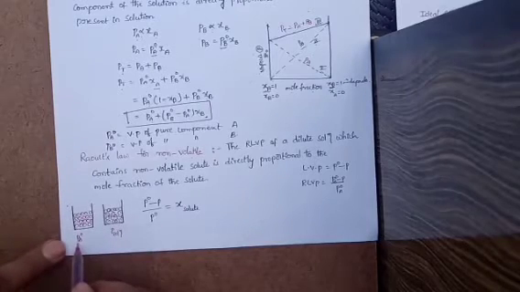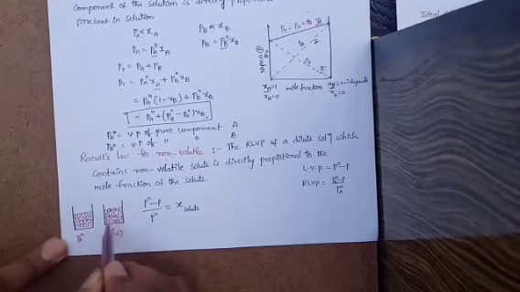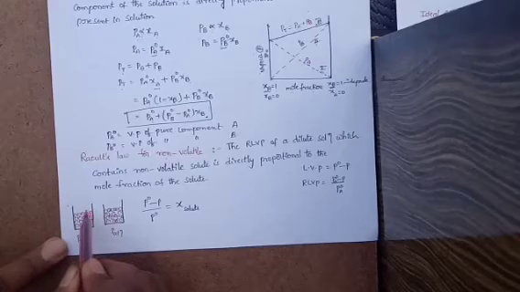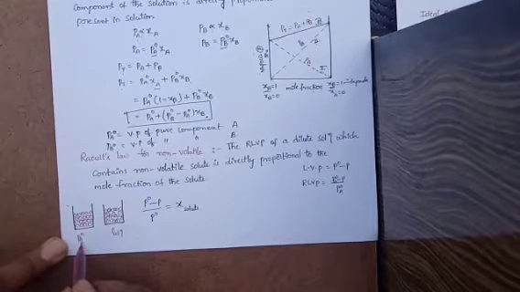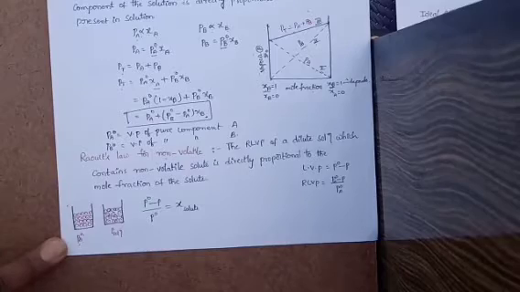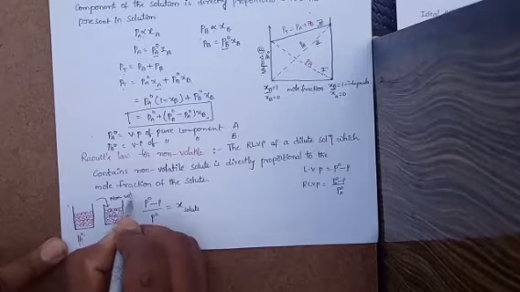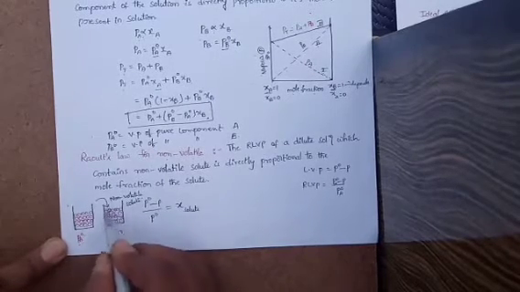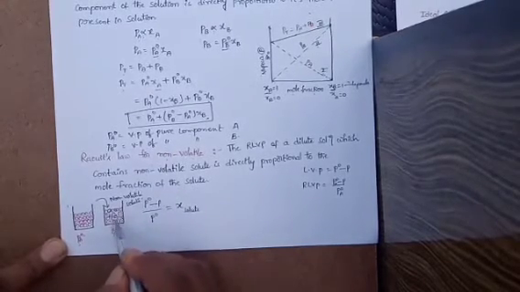Now see, P A naught. This is the pure solvent and this one is the solution. Here 1, 2, 3, 4, 5 molecules convert into vapor state and exert pressure, that is the vapor pressure of the component A in pure state. Now we added the non-volatile solute. However much you add, there is no increase in the vapor pressure of this solution.